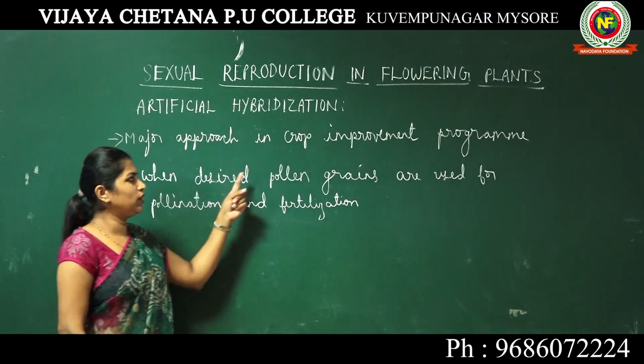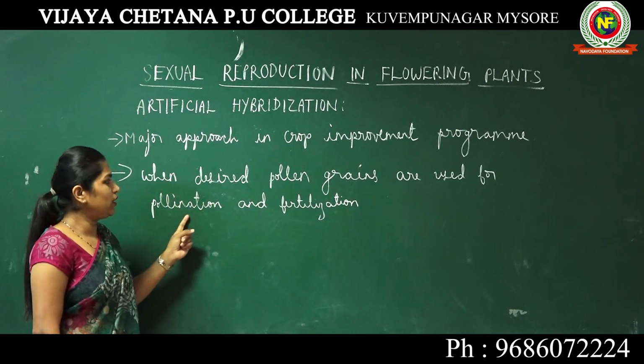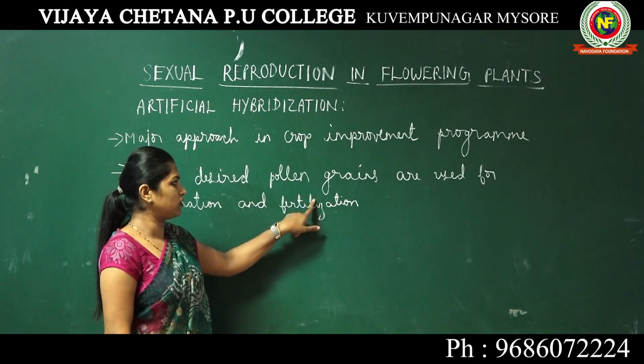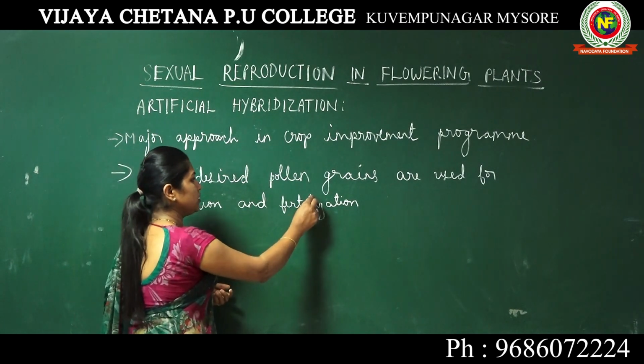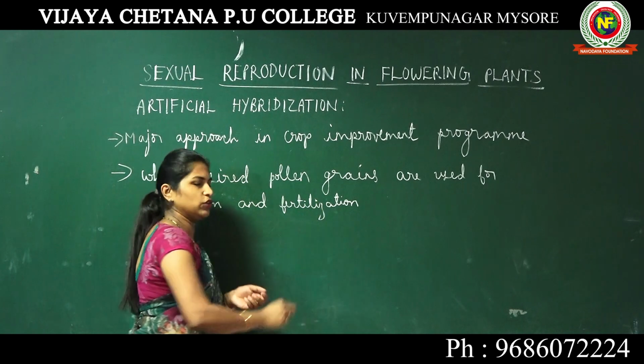When desired pollen grains are used for pollination and fertilization process, we call this technique artificial hybridization.